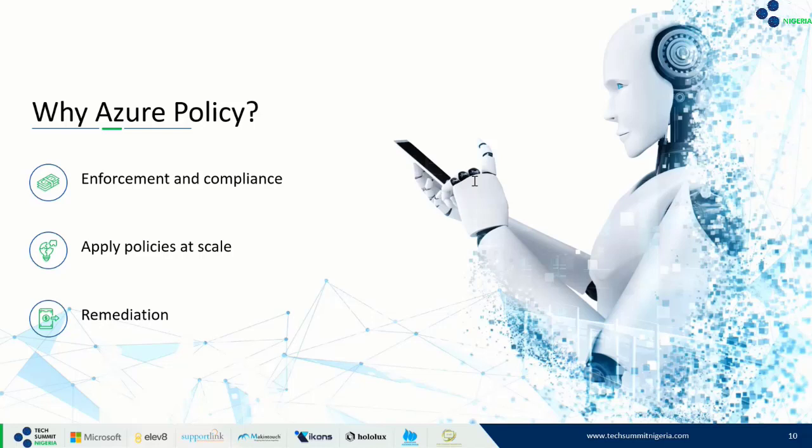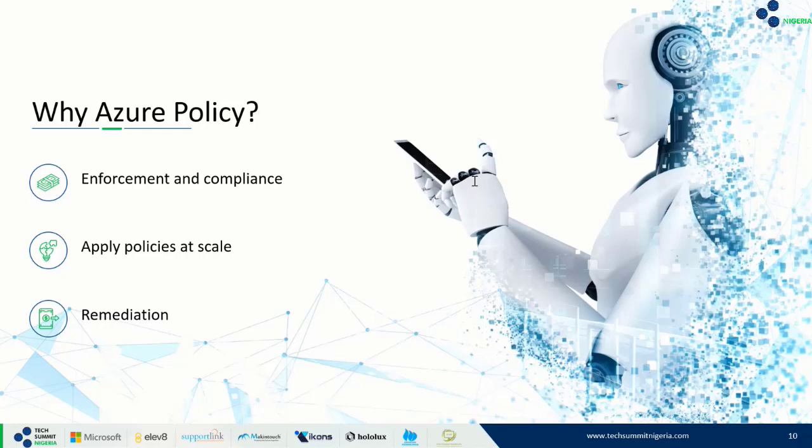So we can use Azure policy to control our entire organization, bringing it to the standard of our organization. We can even apply multiple policies and aggregate policy state with something called a policy initiative. I'm going to talk about that in a bit. Still on the advantage standpoint of why Azure policy, we have remediation.